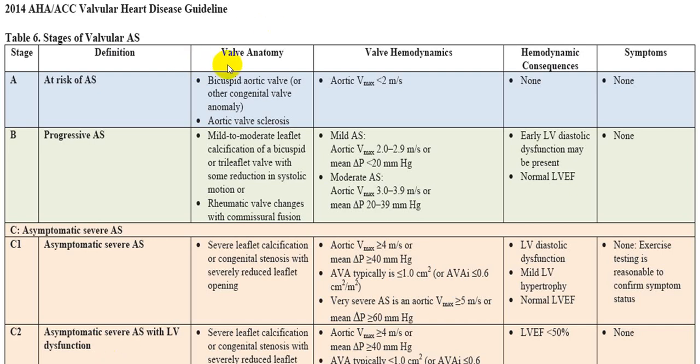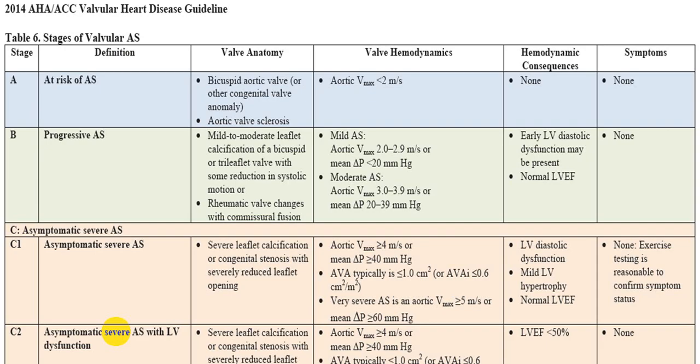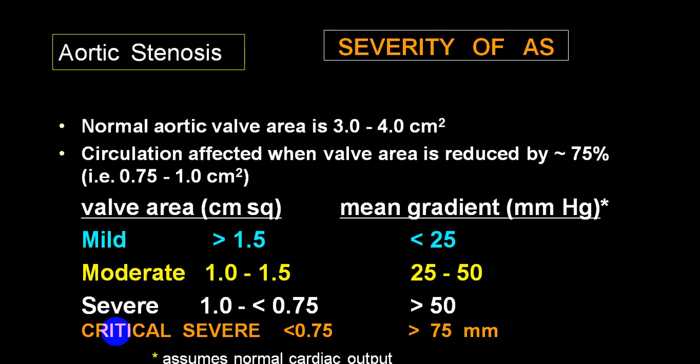It is divided by valve anatomy, hemodynamics and symptoms: at risk, progressive, asymptomatic severe aortic stenosis, asymptomatic severe aortic stenosis with LV dysfunction, then symptomatic with severe high gradient, symptomatic with low flow, low gradient, and symptomatic with severe low gradient. These are the different terminologies utilized. Usually we mention mild, moderate, severe and critical.